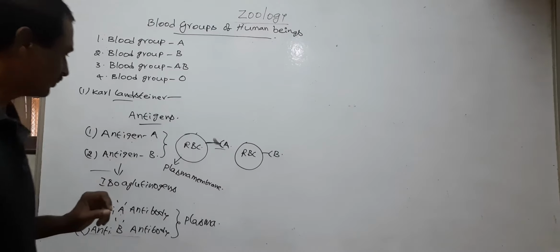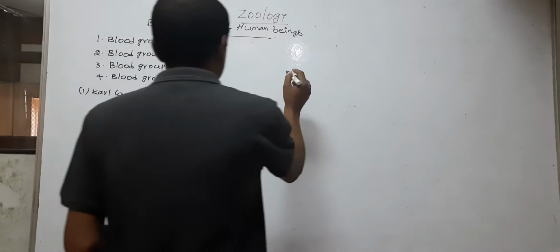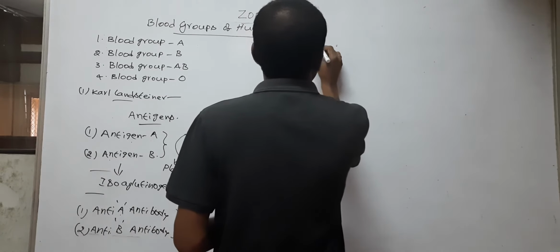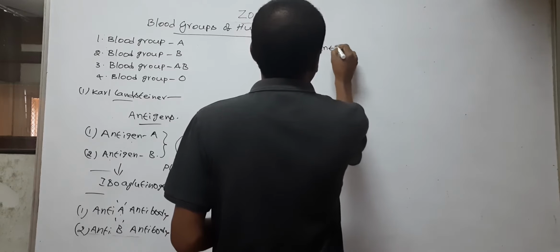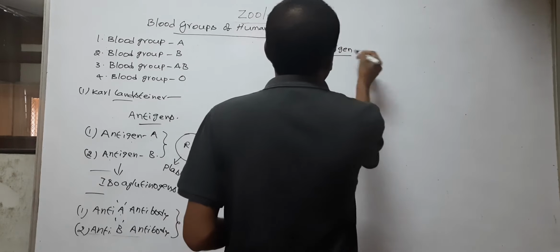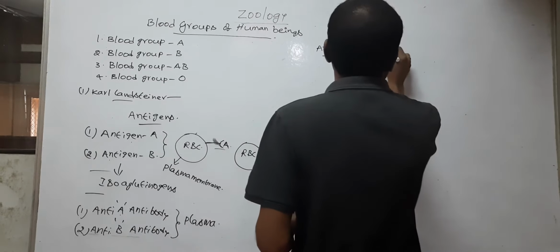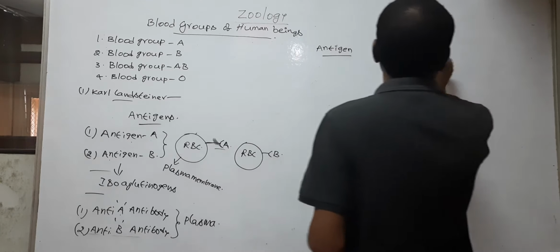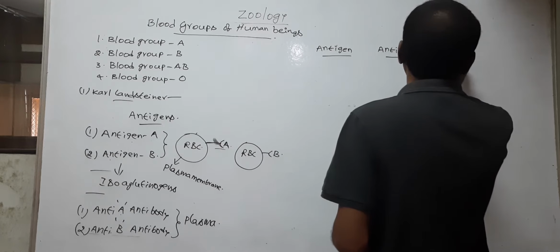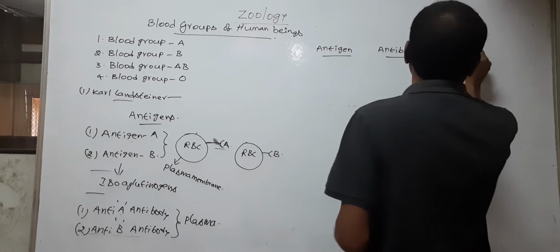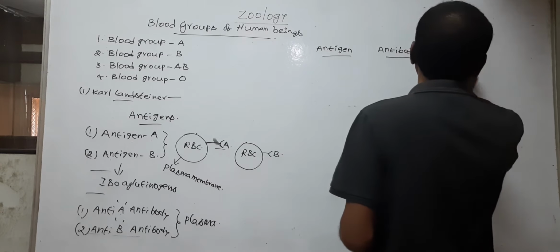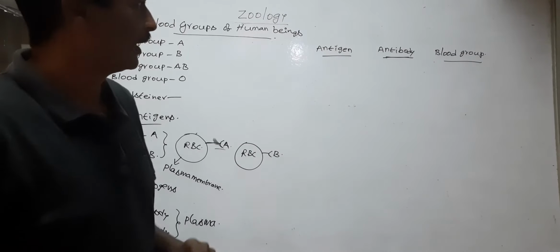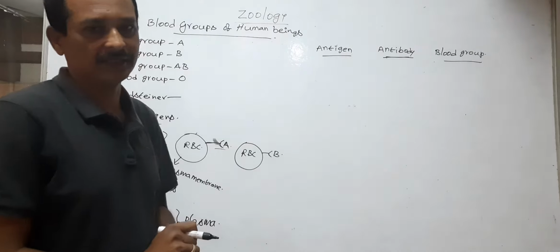So now, how are the blood groups decided?